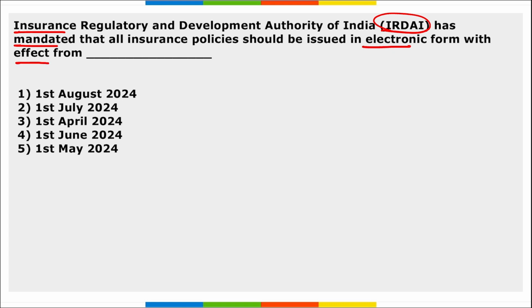So it will be with effect from 1st of April, right? So IRDAI mandated that all the insurance policies should be issued in electronic form from 1st of April 2024, and this is basically to promote e-insurance, right? That means everything should be digital now, and a proper database can be maintained for the same. So friends, these were your important current affairs for banking and finance for the month of March.